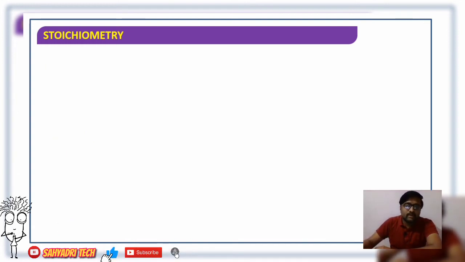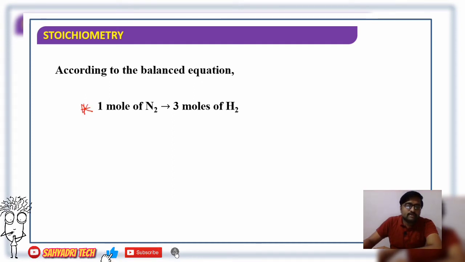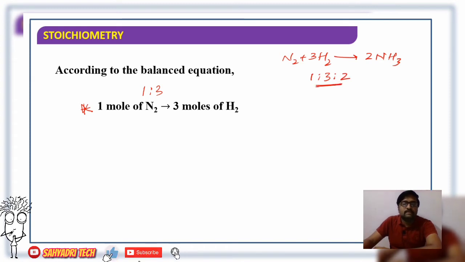Well, now coming to the balanced chemical equation, we know 1 mole of nitrogen reacts with 3 moles of hydrogen. So 1:3. What is the equation? N2 plus 3H2 gives rise to 2NH3. It's a balanced equation, so the ratio is 1:3:2. So 1 mole of nitrogen reacts with 3 moles of hydrogen.